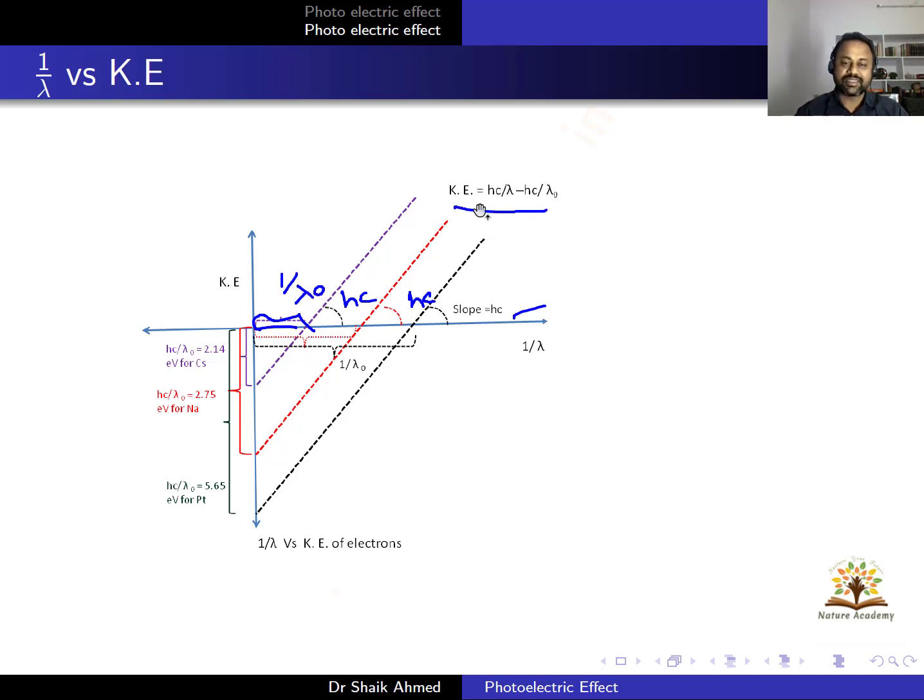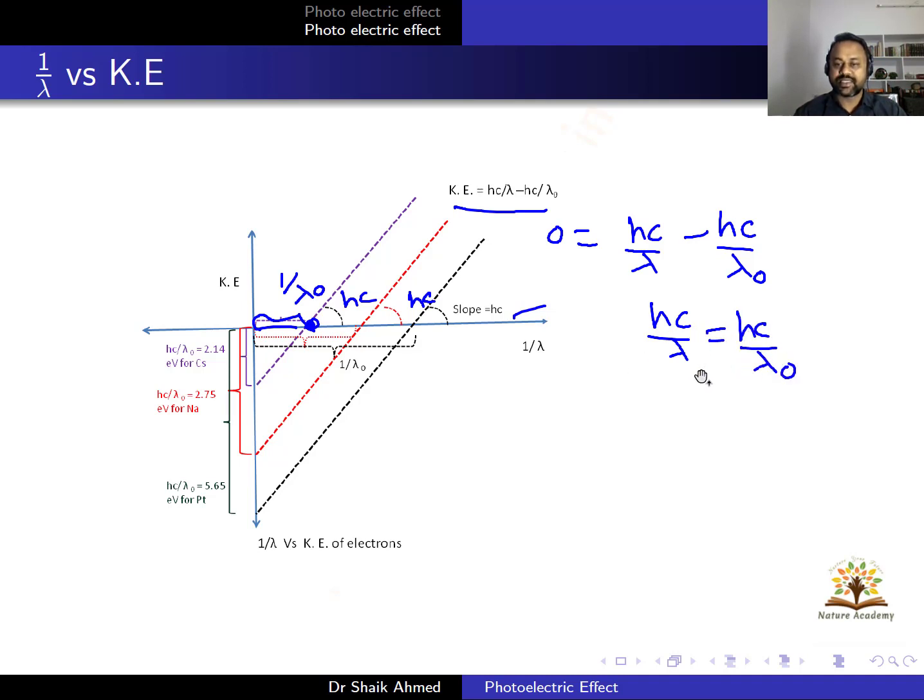As applied in the earlier cases, you just put KE equal to 0. Since kinetic energy is 0 on the x-axis, then what will you get? hc/λ equals hc/λ₀. So hc gets cancelled, and 1/λ = 1/λ₀.